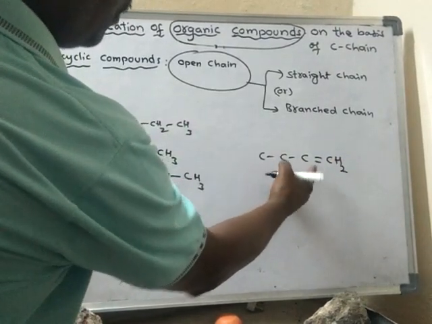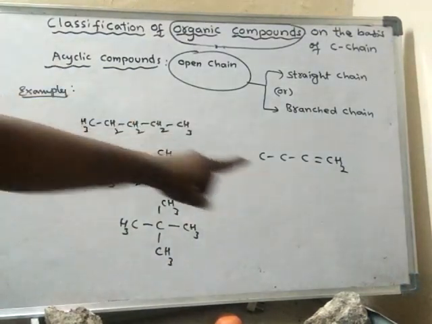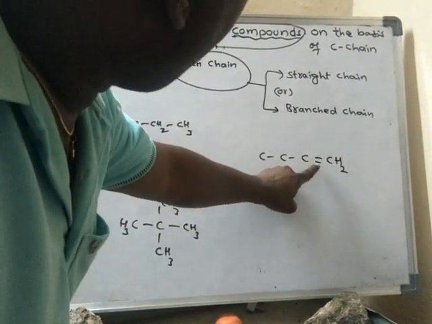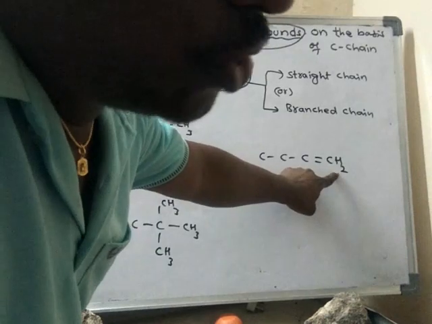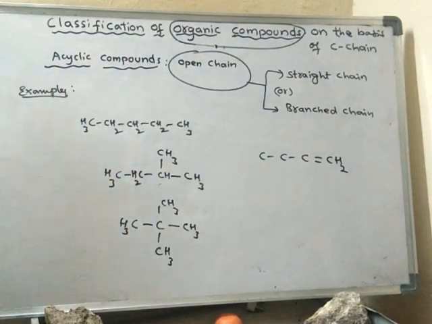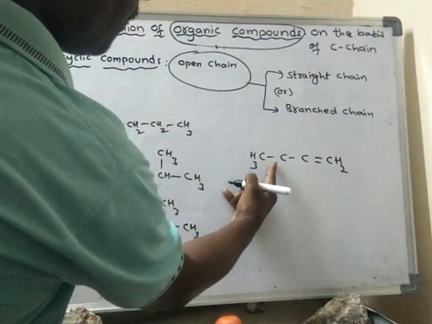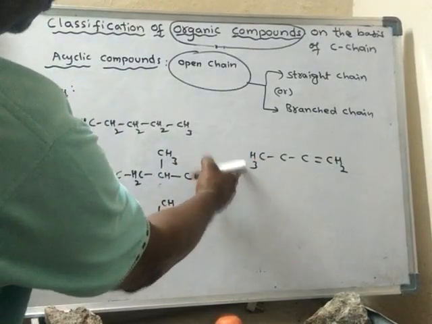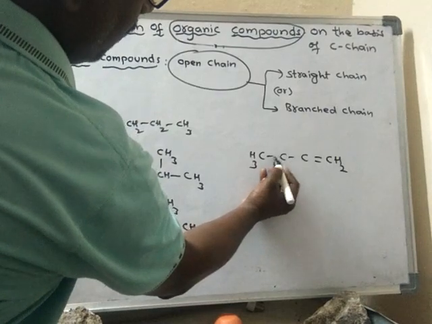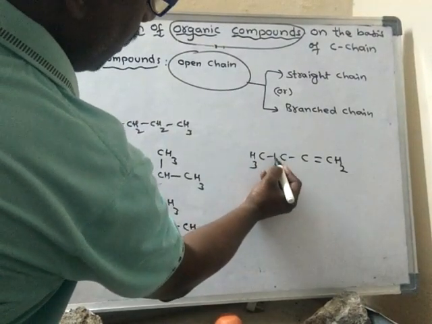See, there is a double bond. The terminal carbon is having a double bond, so this carbon is having only 2 hydrogens. This carbon is having only single bonds, hence it is having 3 hydrogens. This carbon is having 2 bonds, hence it will have 2 hydrogens.